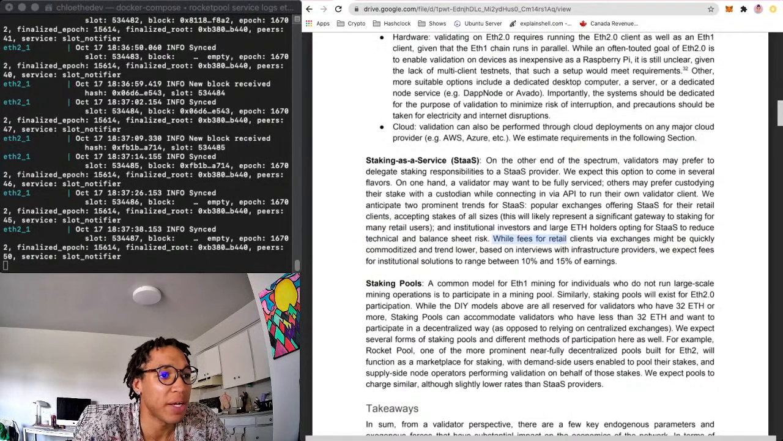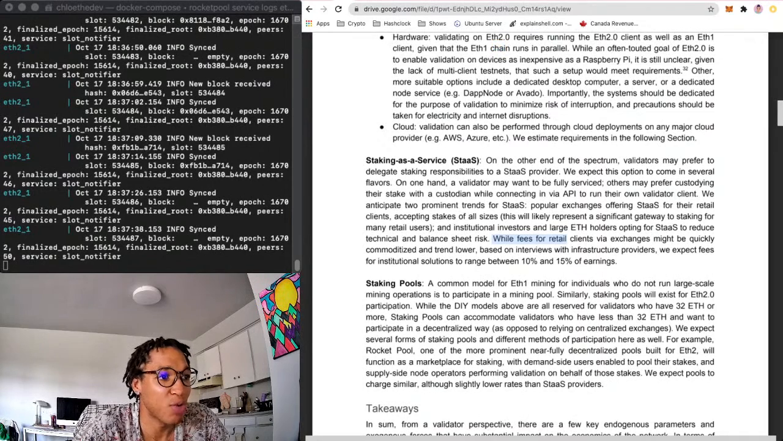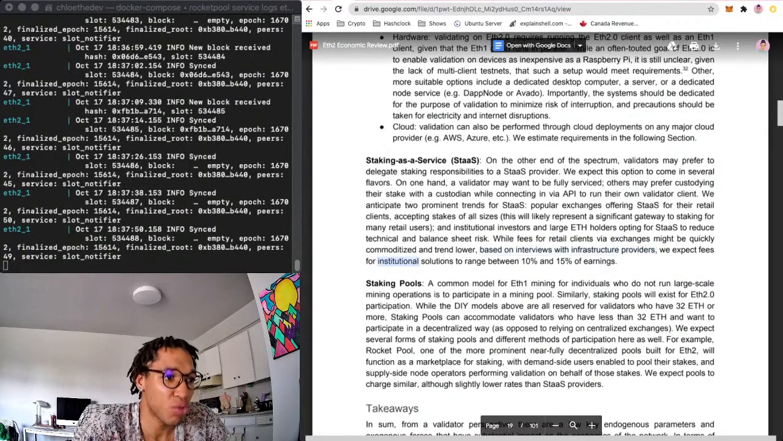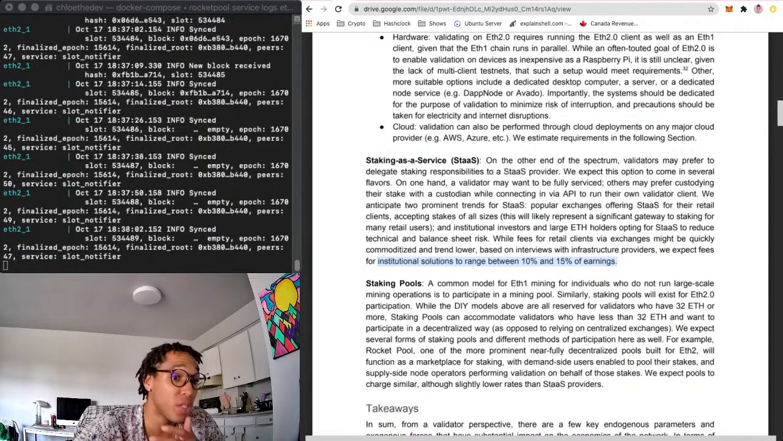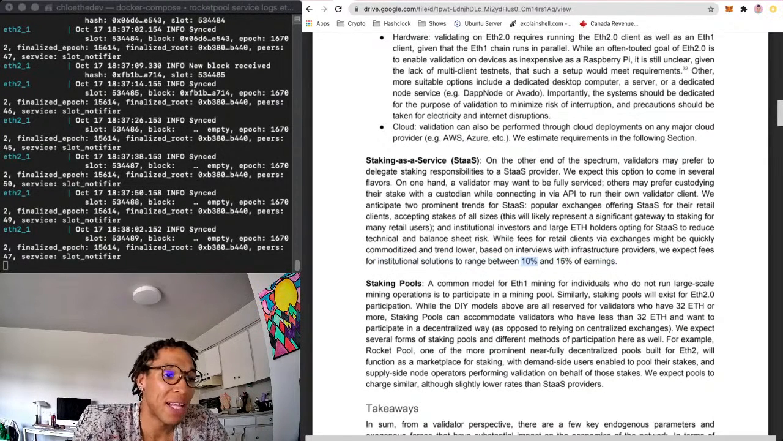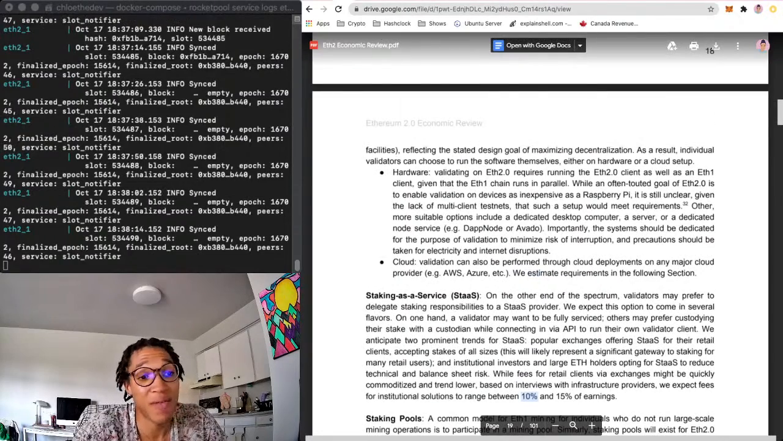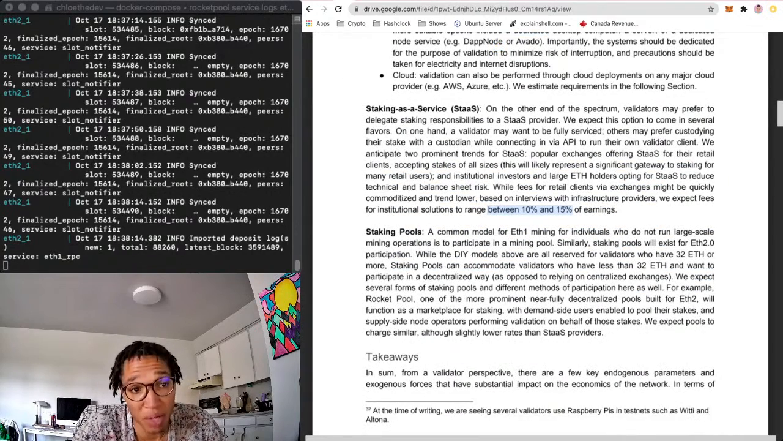While fees for retail clients via exchange might be quickly commoditized and trend lower, based on interviews with infrastructure providers, we expect fees for institutional solutions to range between 10 to 15% of earnings. So good to know. It seems as though if you want to just have someone else stake for you, you're looking at least 10% you're losing on rewards, but you don't have to deal with the headache of doing it yourself. The cost of doing it yourself, if you only have one node, might greatly outweigh the cost of 10% of your rewards if you only have 1, maybe 2 nodes.